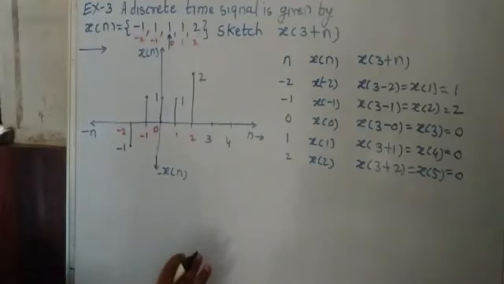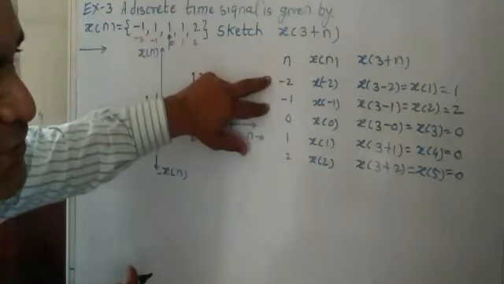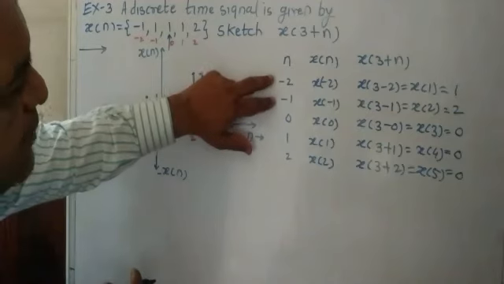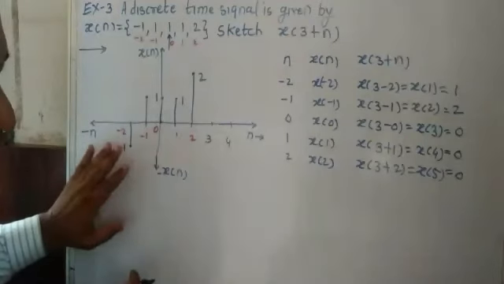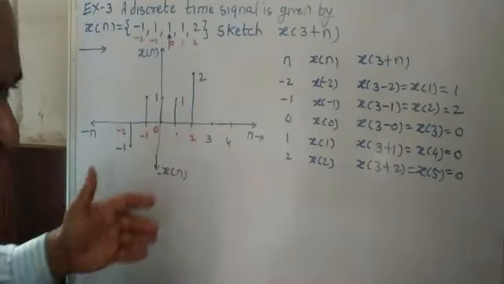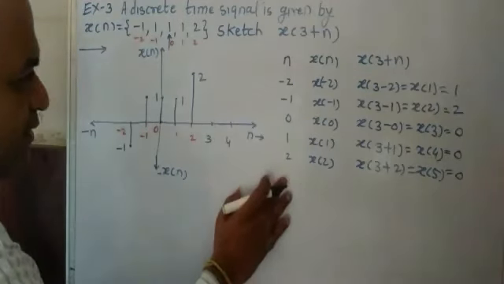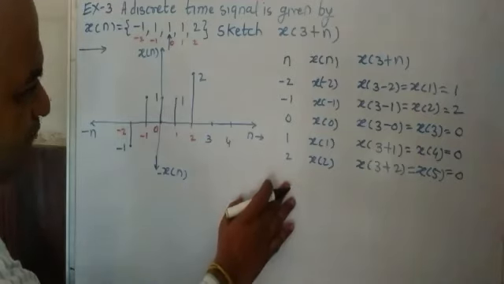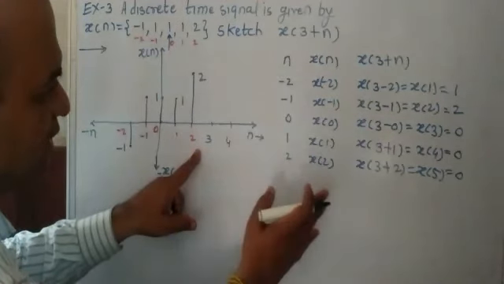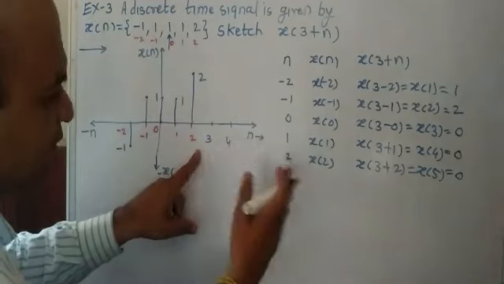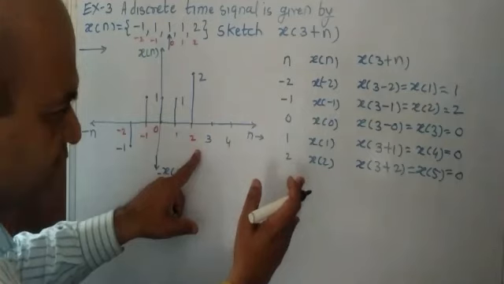Now, from this table, you got only two values, that is minus 2 and minus 1. When n is equal to minus 2 and n is equal to minus 1, you got those two traceable values. Now, what about the remaining values? Here the remaining values are not seen from the table. So here we consider the negative values also. You already saw when n is equal to 1 and n is equal to 2, you will get 0. But for further values of n in the positive right hand side direction, you will not get any value. Now we will go to the negative side.